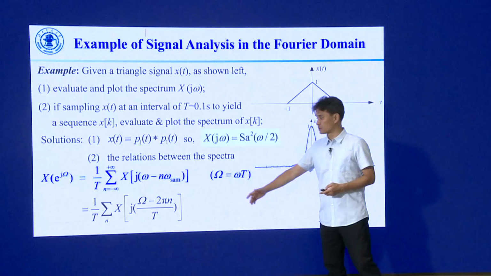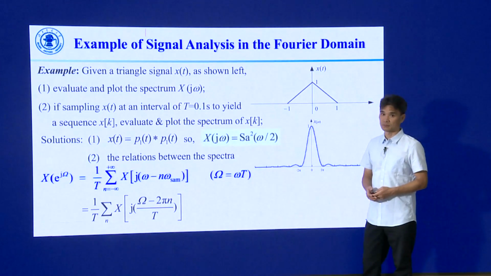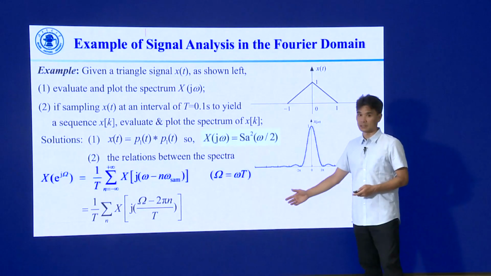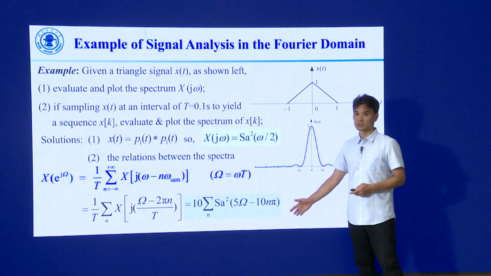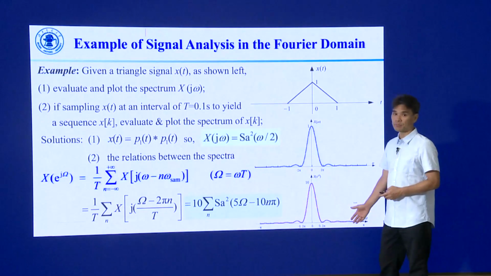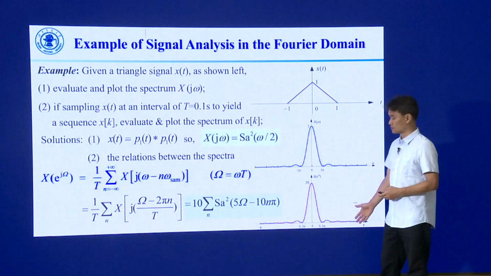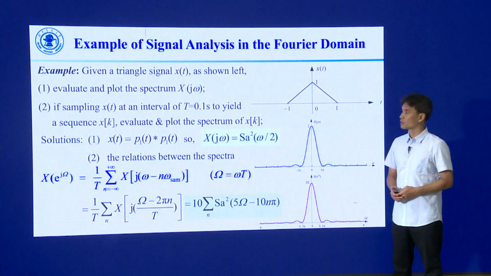We can also use the second version to represent the spectrum using capital omega as the independent variable. And if we plug in the parameters, this is the specific form of the spectrum in the frequency domain. And if we show only one period of the spectrum, this is the graphic representation for that signal.